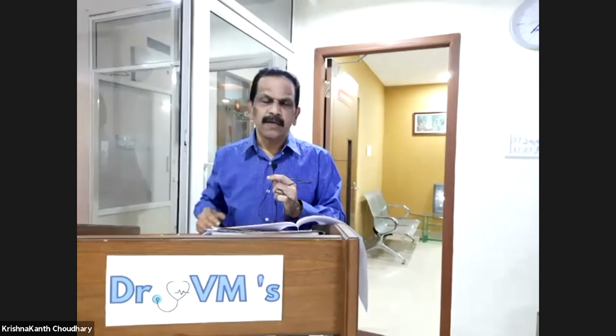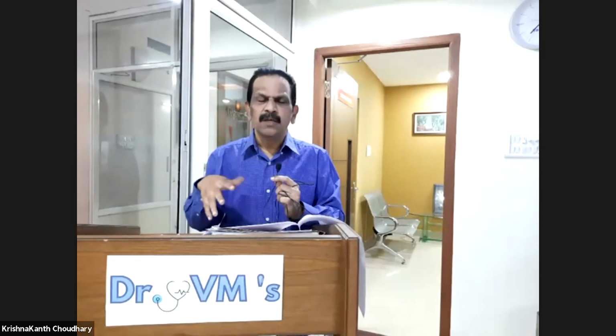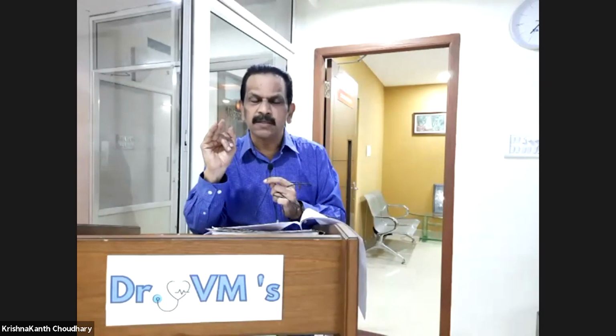Situs inversus is the transposition of the viscera, transposition of the solid organs in the abdomen. The liver is on the left side, spleen is on the right side, heart is on the right side. That's called situs inversus. What is the reverse of that? Situs solitus. Situs solitus means there is only dextrocardia, but liver and spleen are not displaced. So Kartagener syndrome is associated with the triad called situs inversus, chronic recurrent sinusitis, and male infertility.